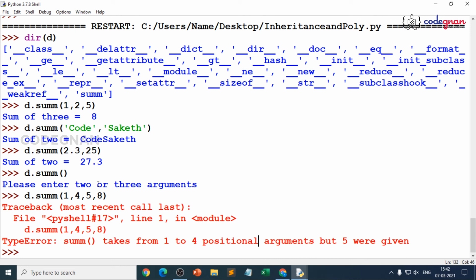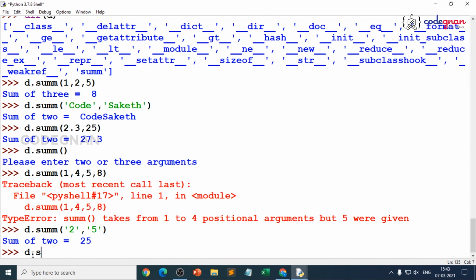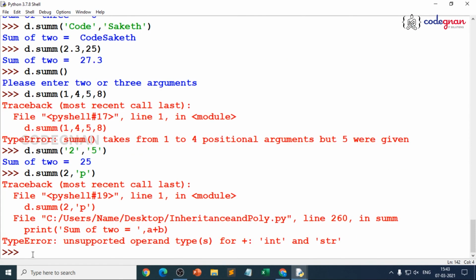In this way, overloaded methods achieve polymorphism, because we are using the same method multiple times, exhibiting it in different ways. That means, suppose you give 2 strings in digit string form, that is 2, 5, like this, then you can expect the result 25. And if you pass 1 integer and 1 string, obviously what do you get? It is a type error, that is unsupported operand.